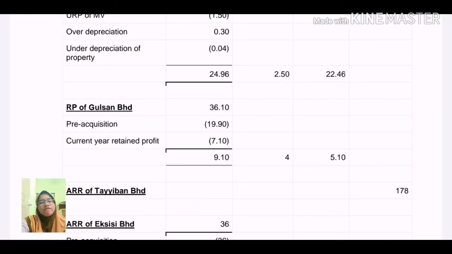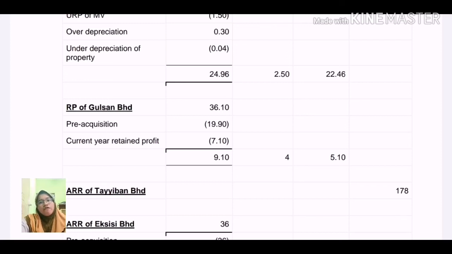Next, we calculate for Gulsan retained profit. Record the balance CD plus the profit, which you can get from the question. The sum will amount to 36.1 million. Then we less the pre-acquisition amount of 19.9 million and also the current year retained profit amounting to 7.10 million. The total of retained profit will also be divided into 56% for group and 44% for NCI.